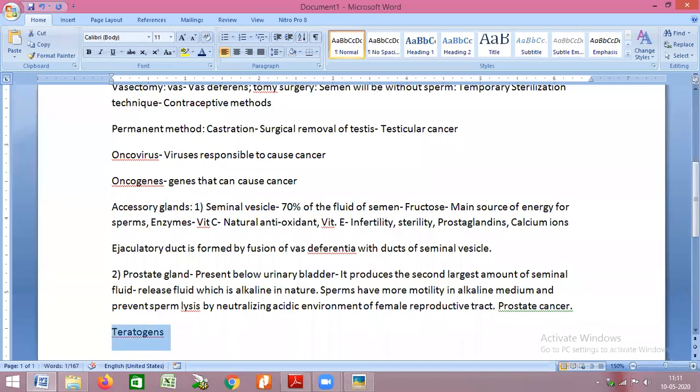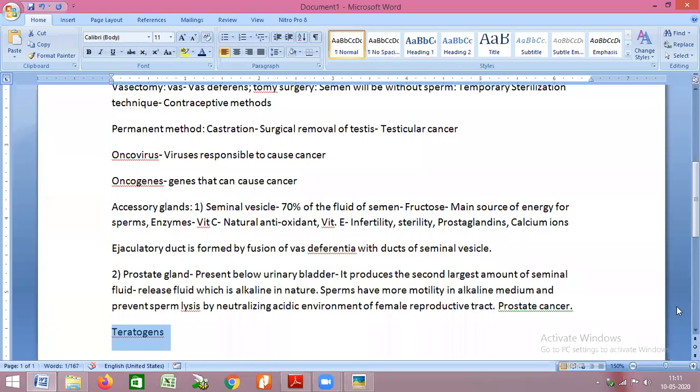Only for your competitive exam, teratogens. So what are teratogens? These are chemicals or pathogens which hamper the healthy development of the baby. During pregnancy, the body of mother and baby are highly connected with each other. So if the mother is suffering from any kind of problem, it will cause problems for the development of the baby also.